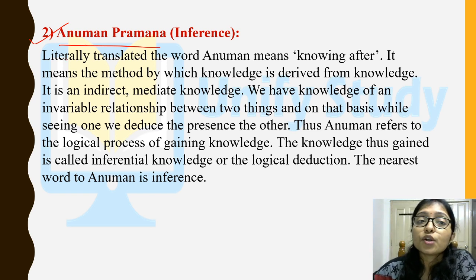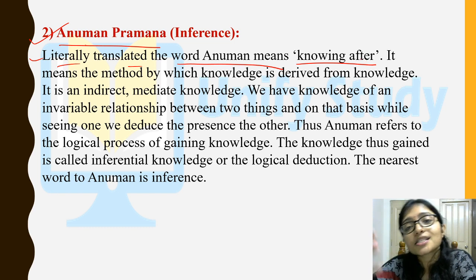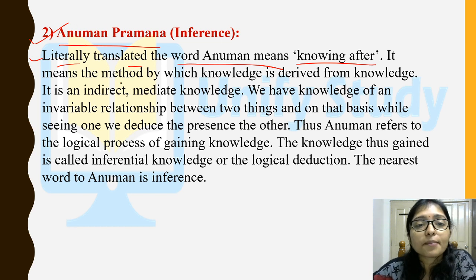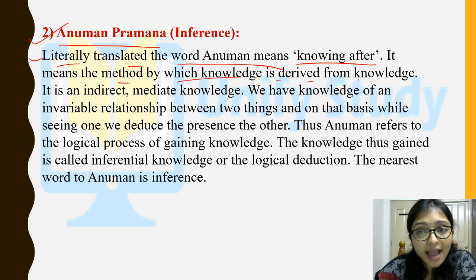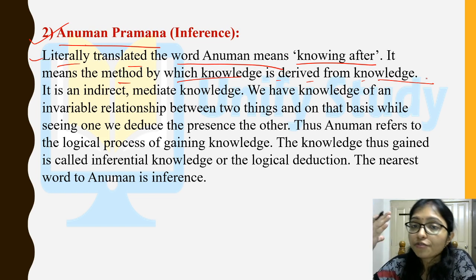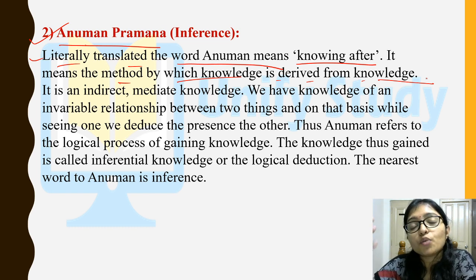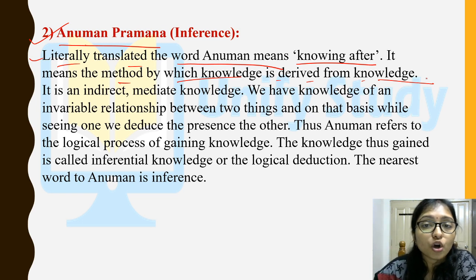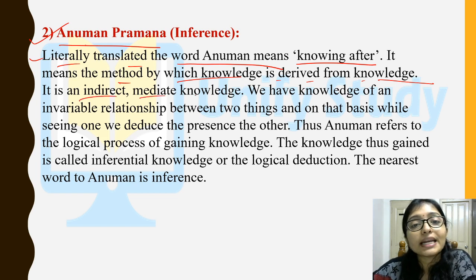Okay. So Anumana, the word literally translated, means knowing after. Anumana means you are making an assumption, that is knowing after. It means the method by which knowledge is derived from knowledge. One knowledge is there, you have some knowledge and from that knowledge you are deriving another knowledge, that is you are guessing. Anumana means guessing, deriving something from your knowledge. So it is an indirect and mediate knowledge.